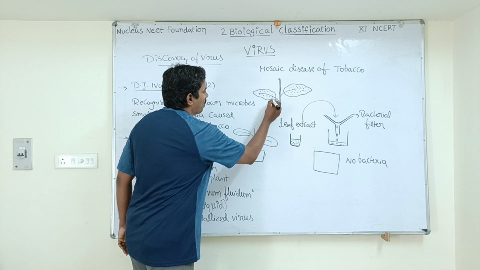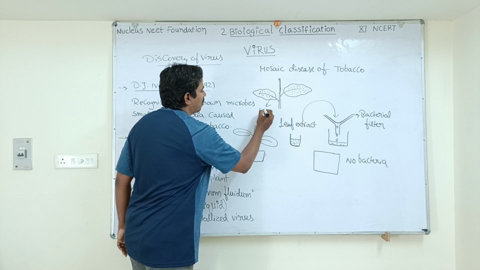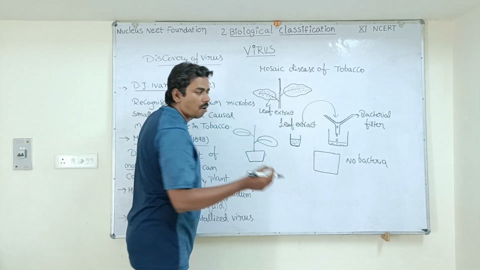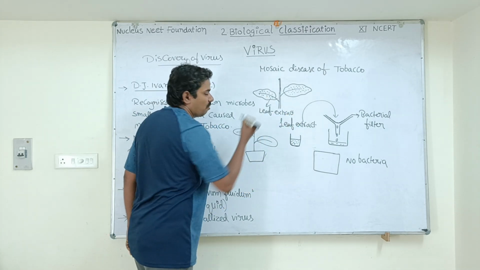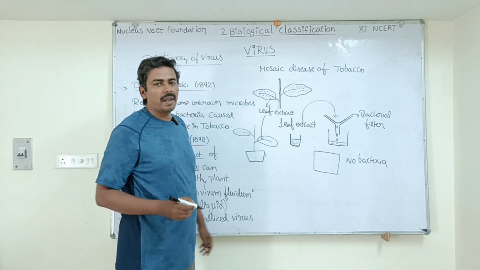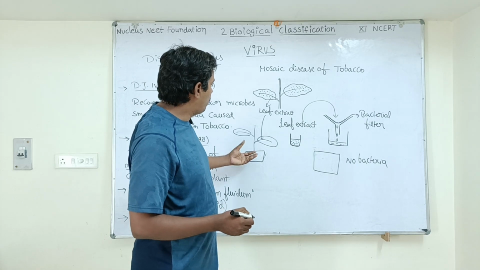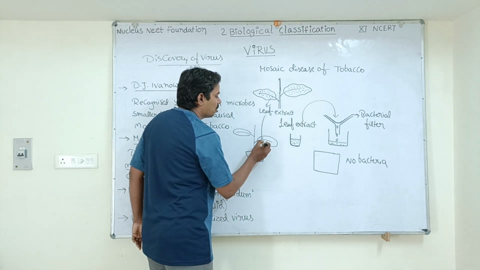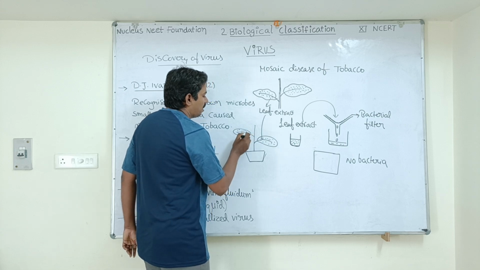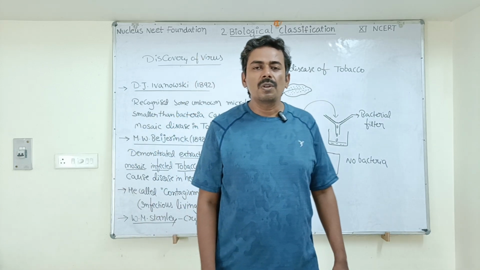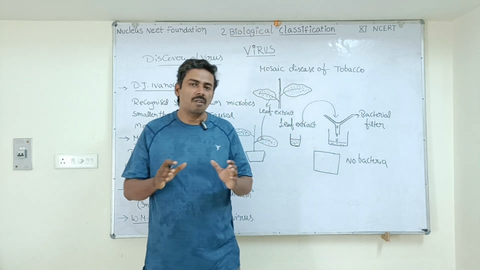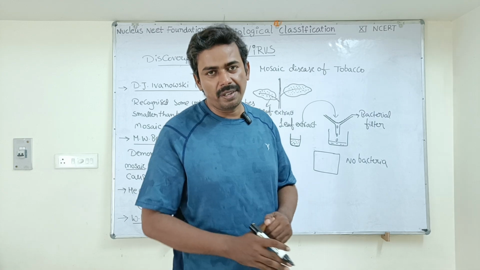He took leaf extract from the infected tobacco plant. A small amount of infectious fluid from this leaf was collected and transferred onto the healthy plant. Then immediately this healthy plant started showing the symptoms of tobacco mosaic. The disease symptoms developed in this healthy plant too. From this, Beijerinck came to know that the disease is actually caused by some kind of poisonous fluid.